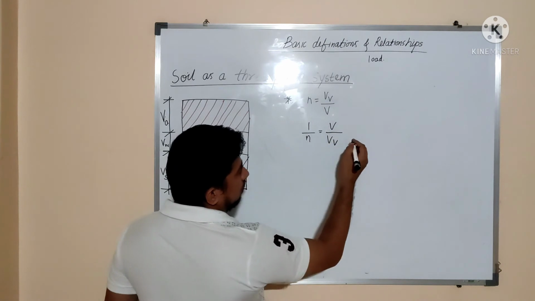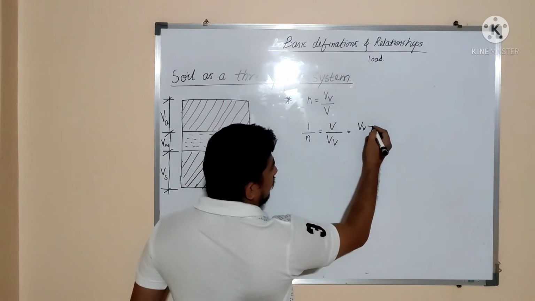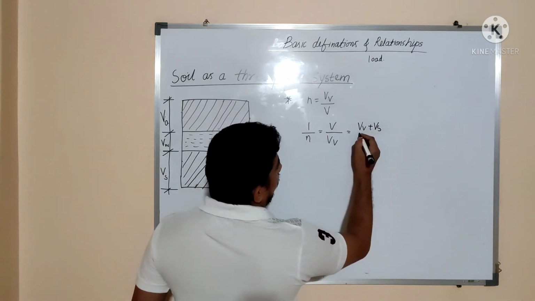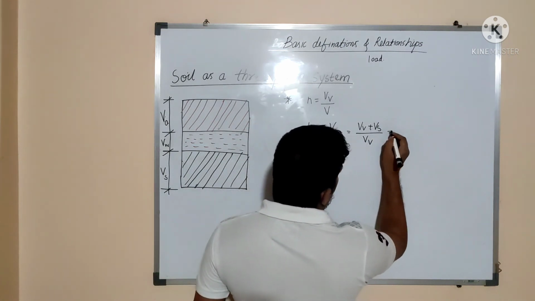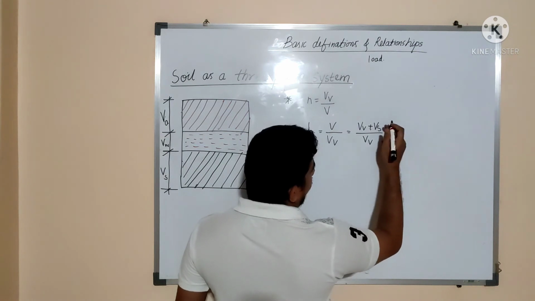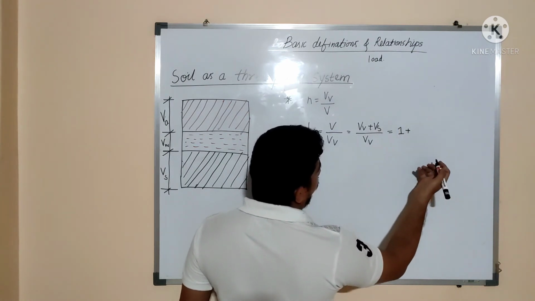But this total volume is nothing but volume of voids plus volume of solids, divided by volume of voids. Now when we divide volume of voids by volume of voids, that will be 1, and when we divide volume of solids by volume of voids, that will be the inverse of the void ratio.